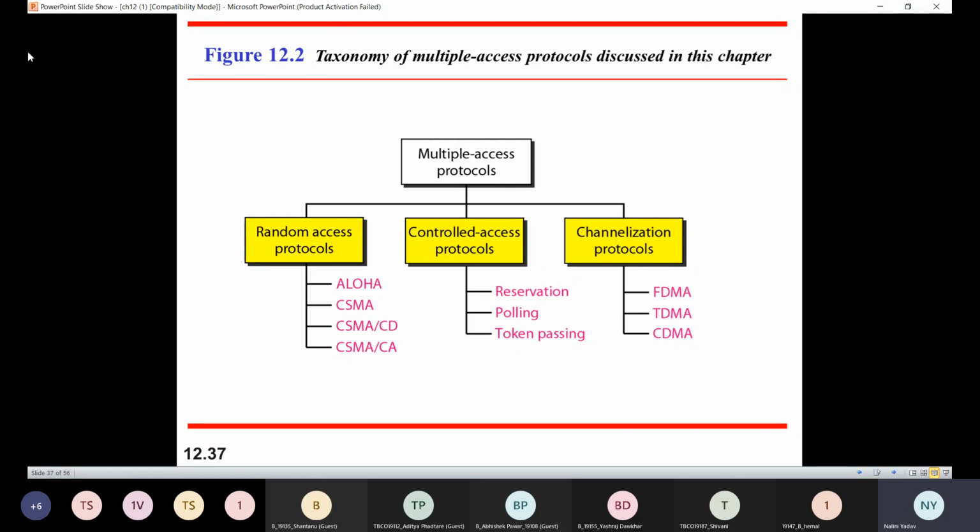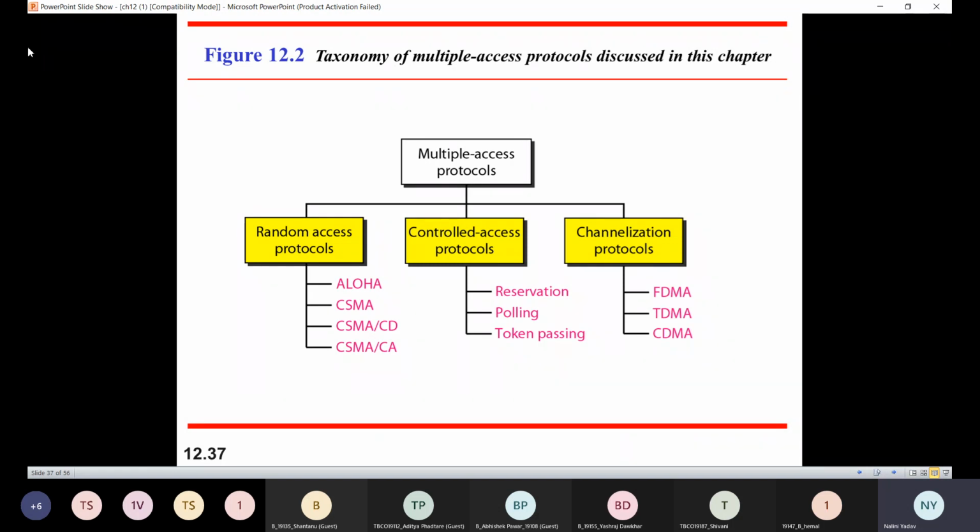In controlled access protocols, the control of the channel has to be granted to a station, and then only the station is allowed to send the data. This controlled access is implemented with 3 methods: reservation, polling, and token passing. And lastly, we have the channelization protocol, which is how my bandwidth is divided among different stations.